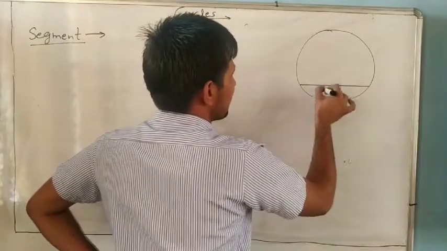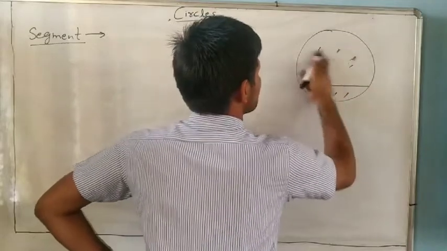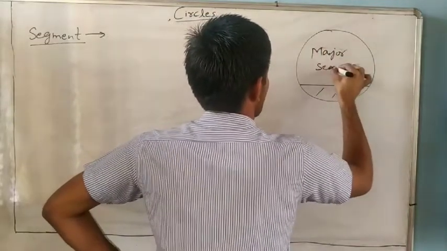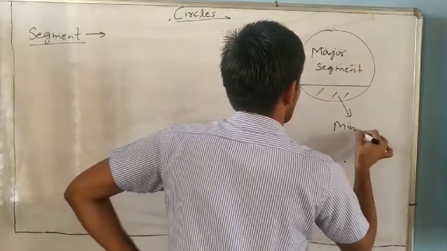This region is the major segment, and here is also a segment, the minor segment.